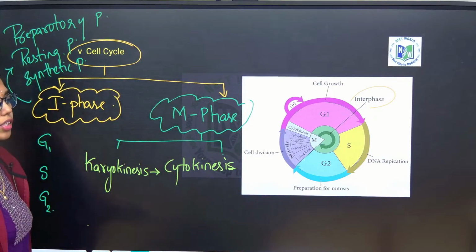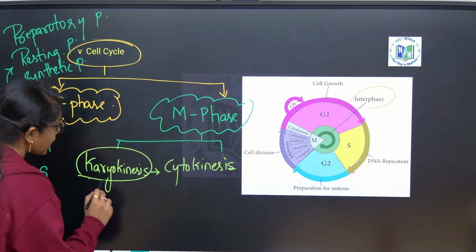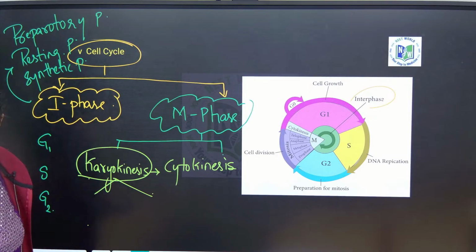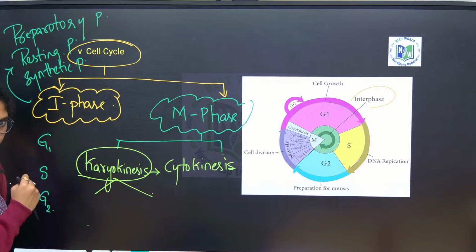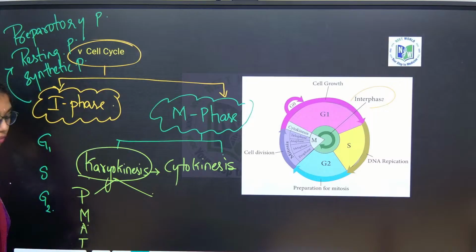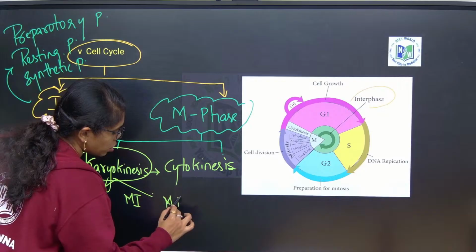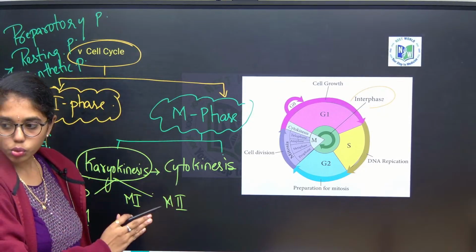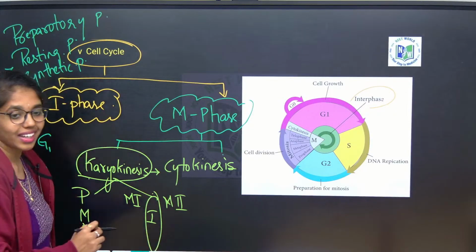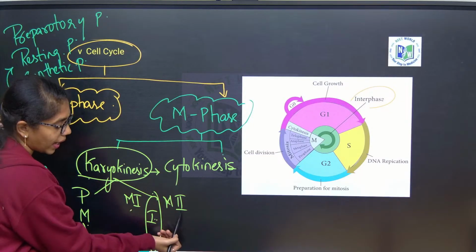Karyokinesis happens in a different way in mitosis and meiosis. In mitosis, it has four substages: prophase, metaphase, anaphase, telophase. Whereas in meiosis, you have meiosis 1 and meiosis 2, which are interrupted by an interkinesis stage, in between meiosis 1 and meiosis 2.